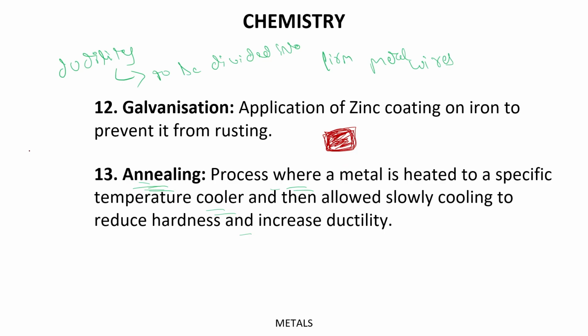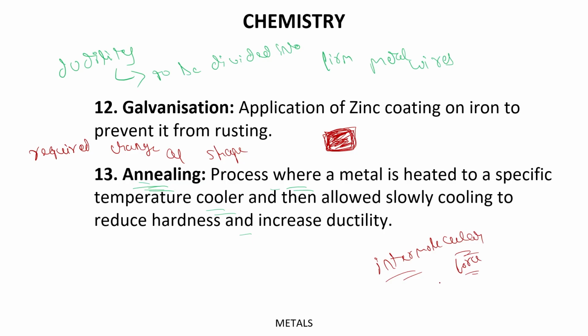So first of all, you require a change of shape, and for this you have to reduce the intermolecular force of the atoms of this metal block.